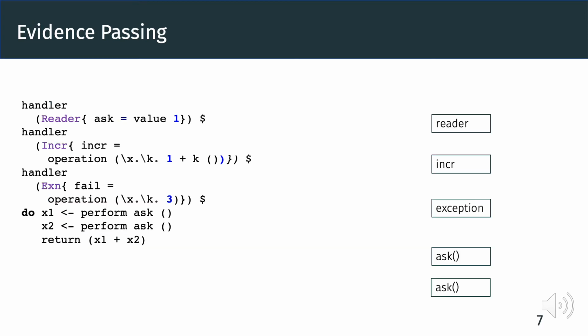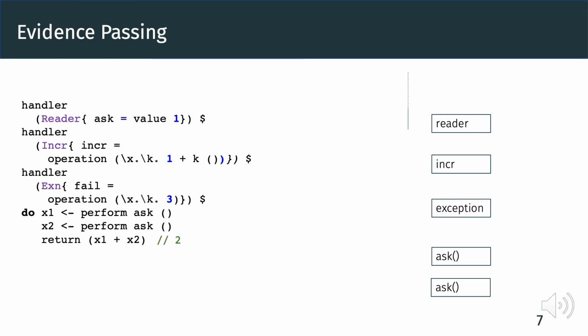To understand how evidence passing works, let's consider this program. This code has three handlers, followed by an expression which simply calls ask twice and returns the sum. The three handlers are a reader handler, which resumes the computation with 1, an inc handler, which increases the computation result by 1, and an exception handler, which returns a default value 3 if the computation fails. Since the reader always returns 1, we expect both x1 and x2 to be 1, and thus the answer to be 2. Now, let's look at how this expression evaluates.